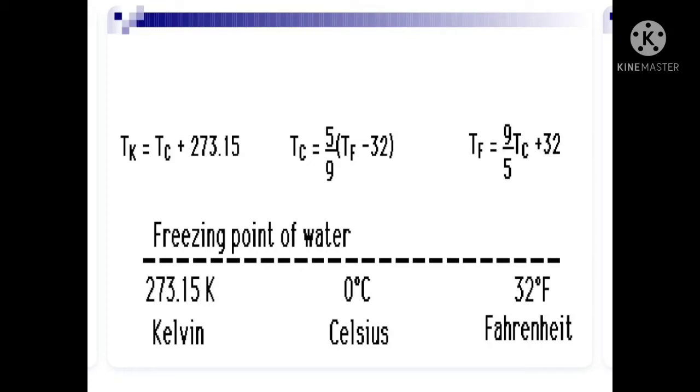And in the case of Fahrenheit, Fahrenheit is equal to 9/5 Celsius plus 32. 9/5 into 0, 0 multiplied by anything is nothing but 0. So we have the Fahrenheit temperature as 32 degrees Fahrenheit. In this way, we calculate the ice point and steam point in the centigrade scale, Fahrenheit scale, and Kelvin scale respectively.